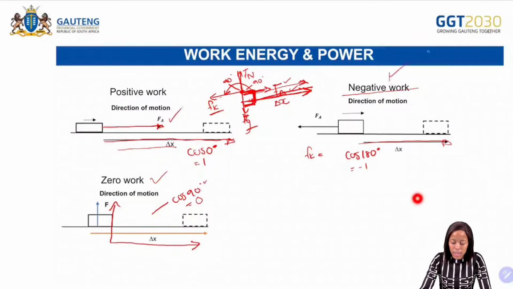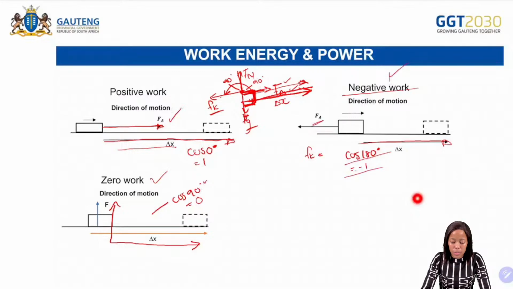But when it comes to negative work, the displacement and the friction or the applied force in this case are in opposite directions. If they're in opposite directions, it means that you are going to have cos 180 degrees. If you have cos 180 degrees, you'll get a negative answer. Negative answer means negative work is done.